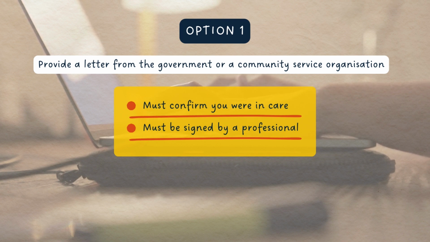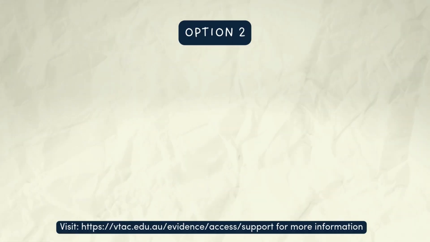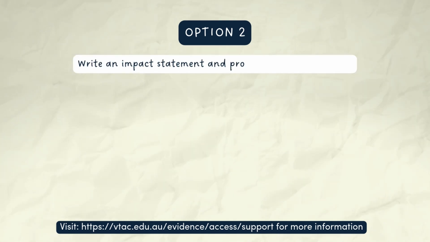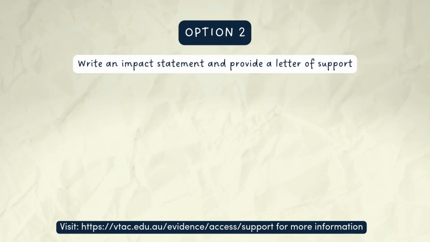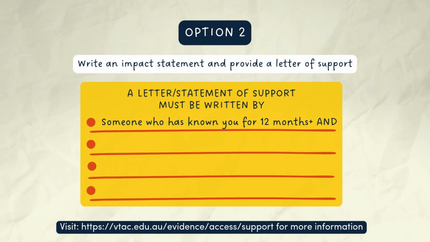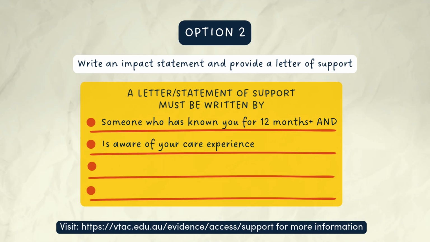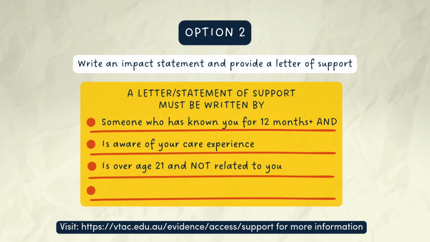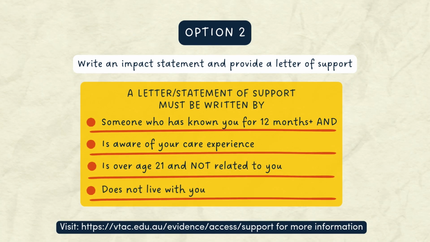If you do provide this letter, you do not need to write an impact statement or supply a statement of support. If this isn't possible, you can still apply, but you'll need to write an impact statement and provide a letter of support. A letter of support can be from anyone who has known you for at least 12 months, is aware of your care experience, is aged 21 and over, and isn't related to you, and doesn't live with you.